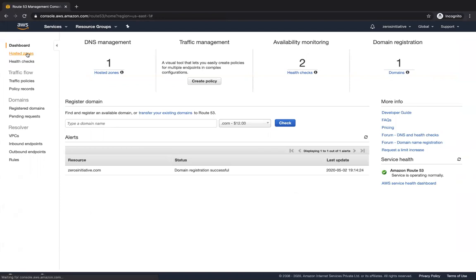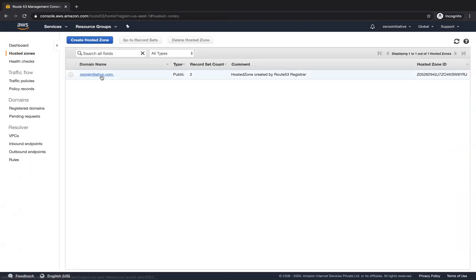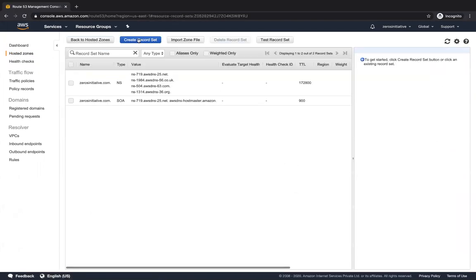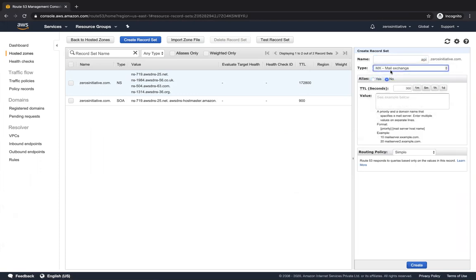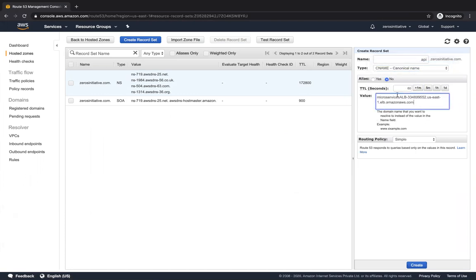And in Route 53, I'm going to go to the hosted zones, to my hosted zone, and create a record set. I'm going to call this API, probably just api.zerosinitiative.com. I'm going to choose CNAME record, set the TTL to 60 seconds, and paste the load balancer's DNS name over here.